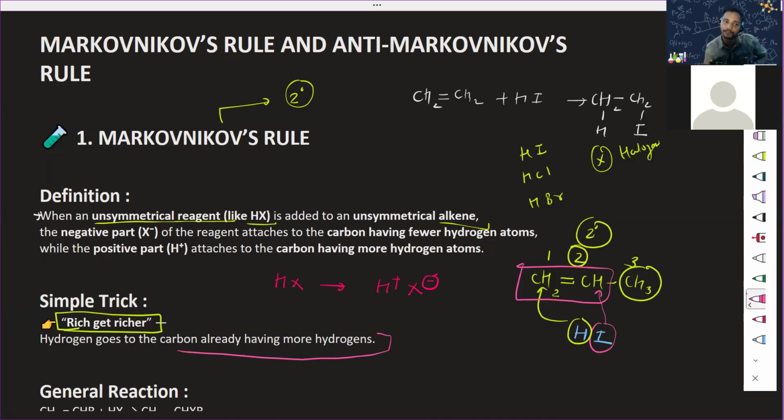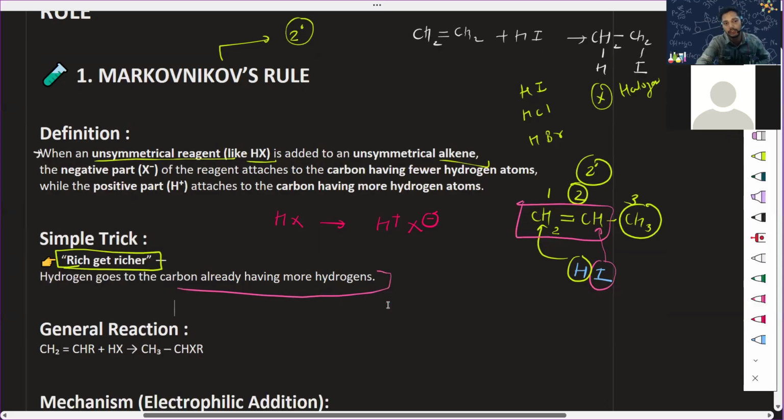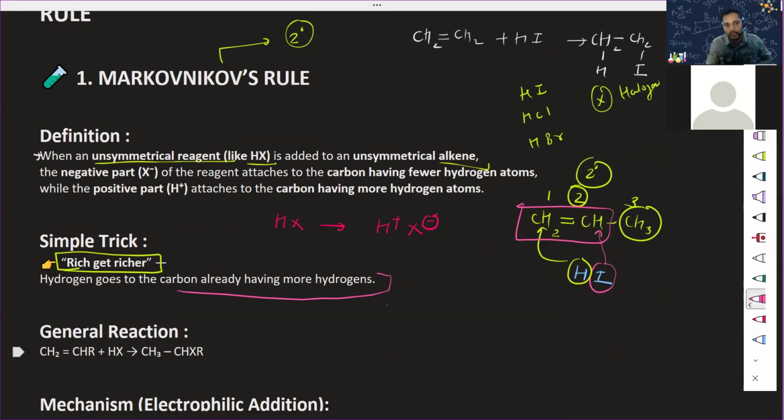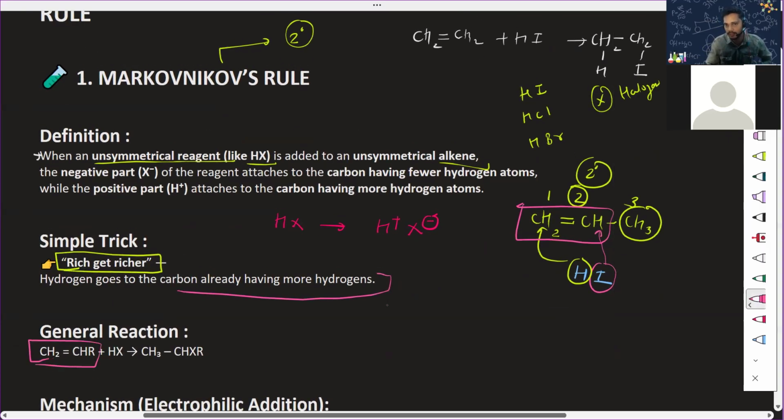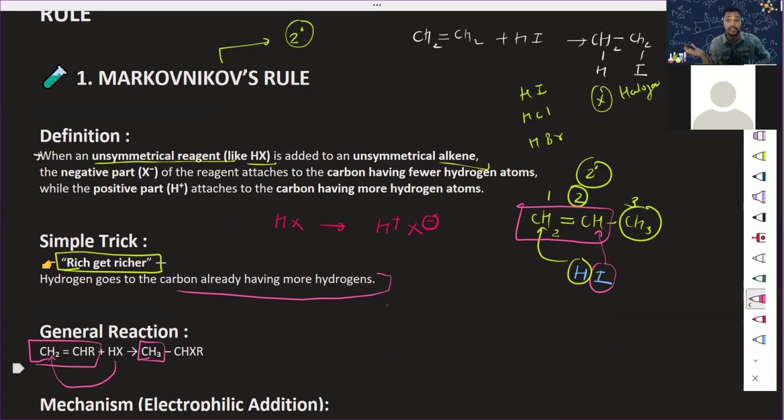Got it now? So what is the general reaction of the Markovnikov rule? CH2=CHR, the way we have discussed, right? With HX, H will go to this carbon that already has more hydrogen, and it becomes CH3, because the rich get richer. And this X will be attached to this part. Yes or no? Now your point is very much clear. Can you count here, 1 or 2 seconds? Again, the second degree carbon. Yes or no?